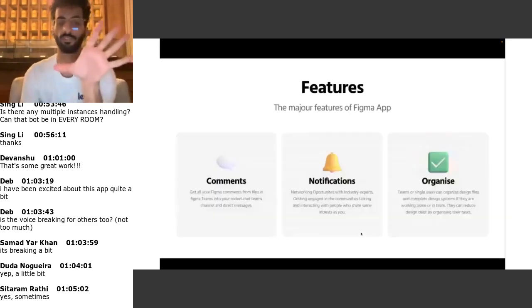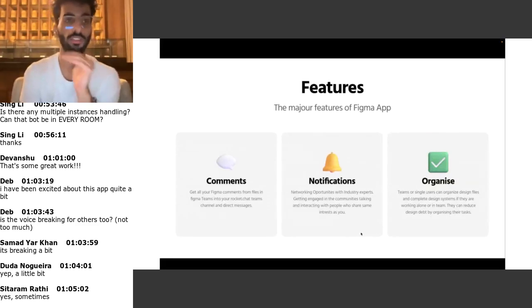Let's come to our app. What are the main features of our app? Comments are a major part of Figma and really important for designers to view, so we will be directly notified inside Rocket.Chat on all the comments. Not only the comments, there are a lot of events happening inside Figma.